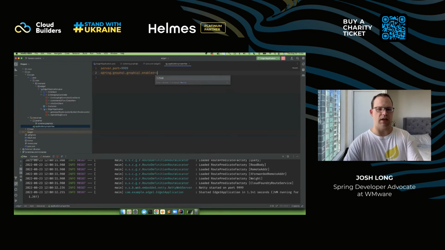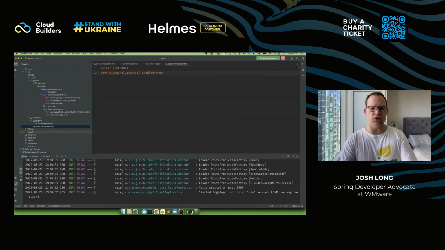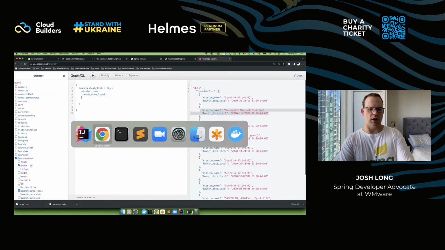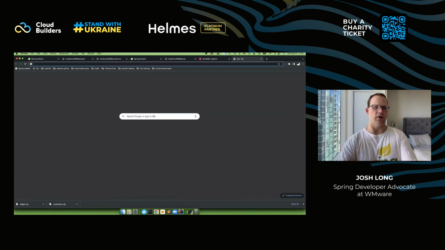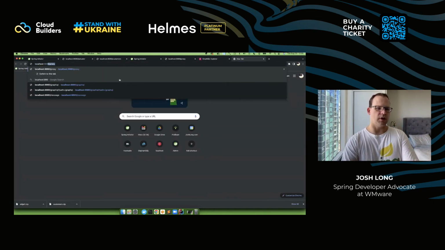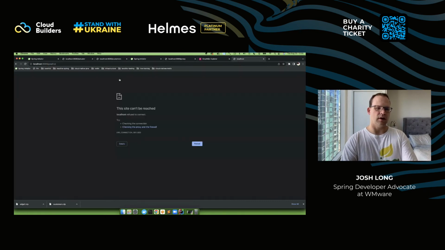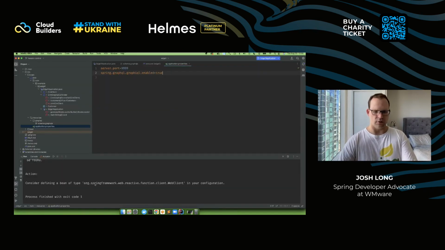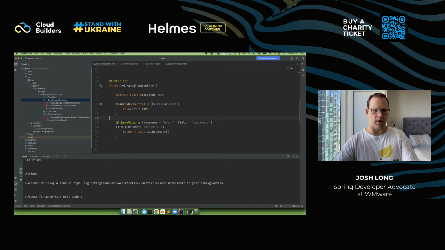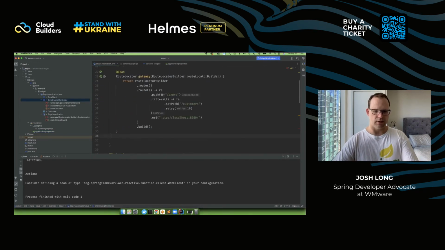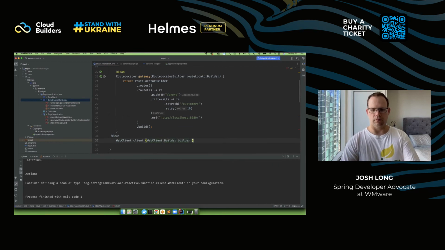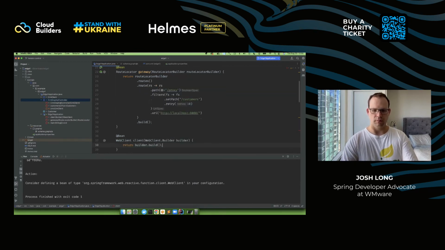Okay, so I want to enable the same graphical console that we just saw on the SpaceX website. This graphical console is available to you in Spring for GraphQL as well. So graphical, did I change the wrong port? Oops, I forgot to define a web client bean. Builder. Okay.